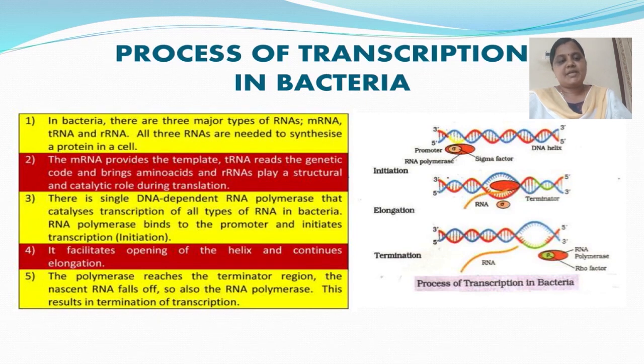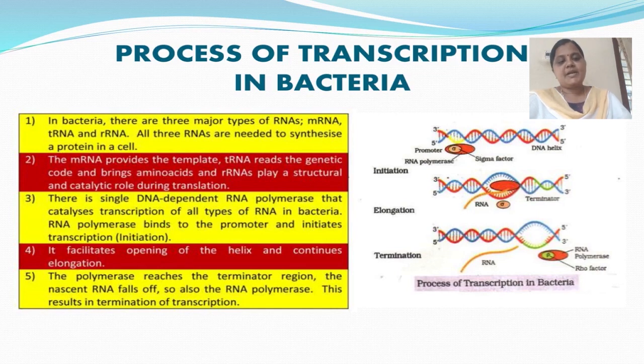After initiation, it facilitates opening of the helix and continues elongation. After that, the RNA remains bound to the enzyme, and once the polymerase reaches the terminator region, the nascent RNA falls off, resulting in the termination of transcription. So this is the process of transcription in bacteria.